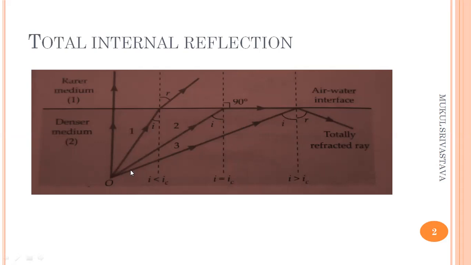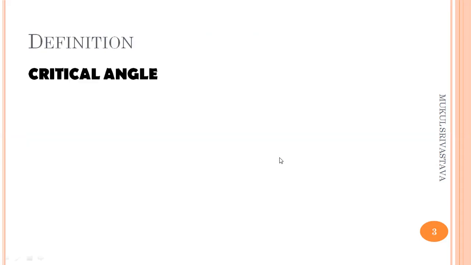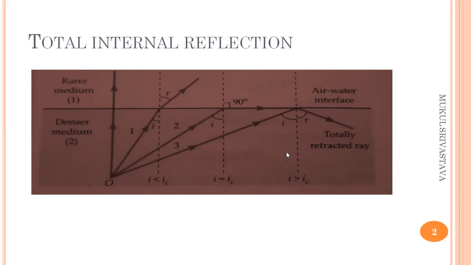Now, the ray represented by 3 moves further from the denser medium towards the rarer medium. Again, this ray makes an angle I with the normal. When this angle I is greater than the critical angle, the phenomenon of total internal reflection occurs. You can see in this figure that the angle of incidence I is greater than the critical angle. In that case, total internal reflection occurs.